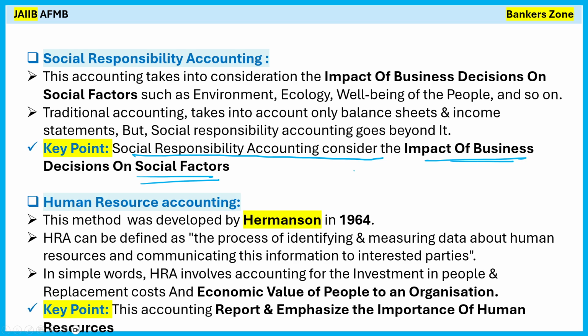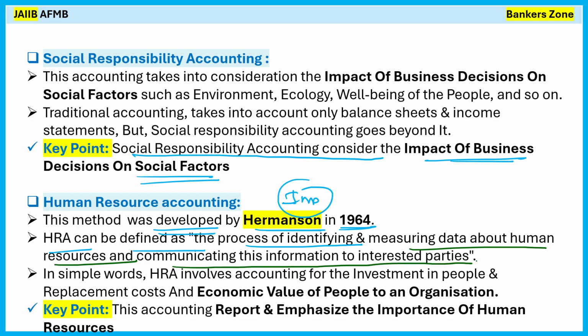Okay, now is HR accounting, human resource accounting. This method was mainly developed by Hermanson in 1964. Very, very important. For example, if you remember Hermanson. Human resource accounting can be defined as the process of identifying and measuring the data about human resources and communicating this information to the interested party. So we will identify how much clerical staff is required, how many officers are required, right? How many we currently have, and if we hire, how much our business will increase. If we have that data, we are following human resource accounting.